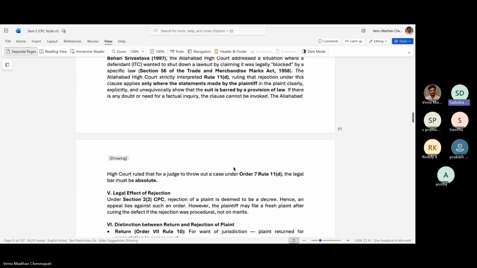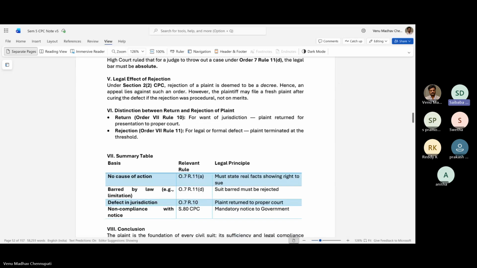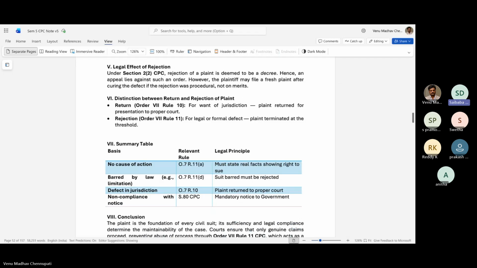So what is the legal effect of rejection? The effect of rejection is under Section 22. If any defect is there, it can be cured if the rejection was procedural, but not on merits.